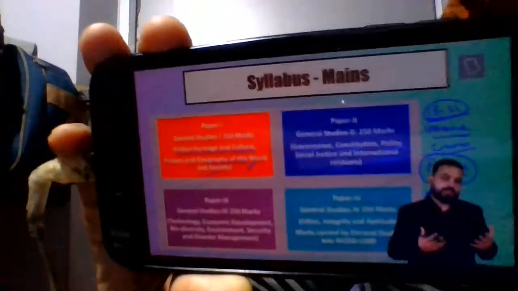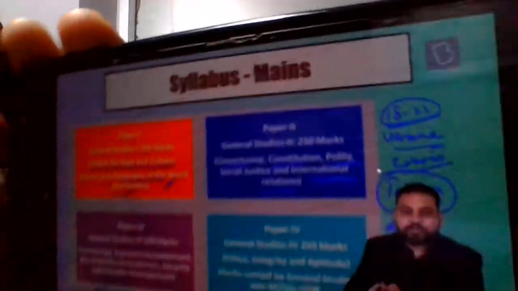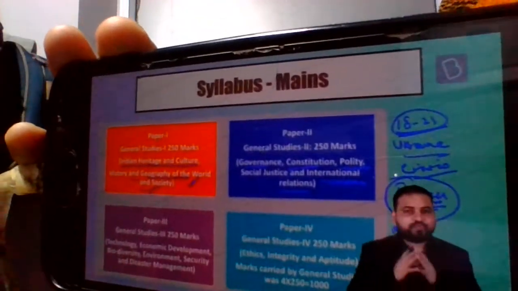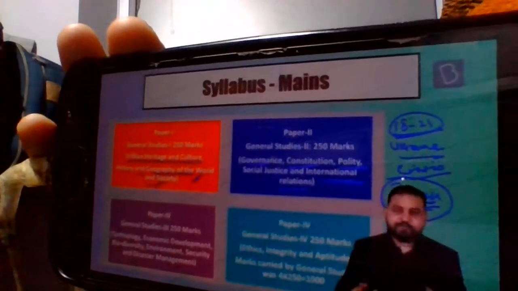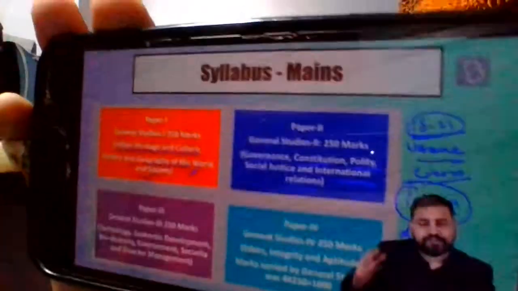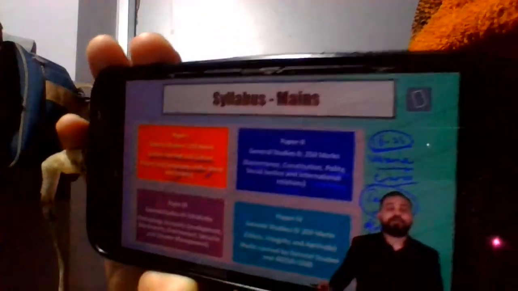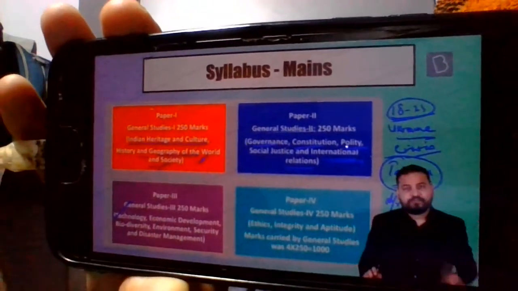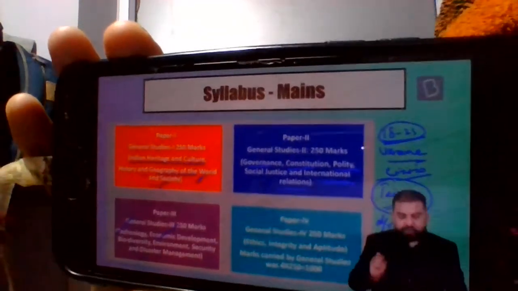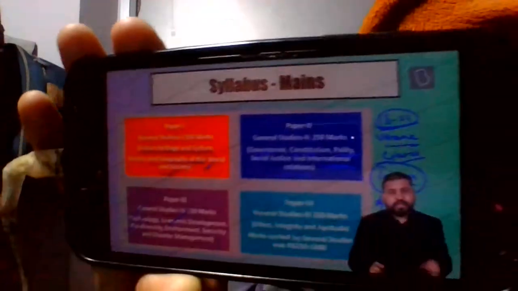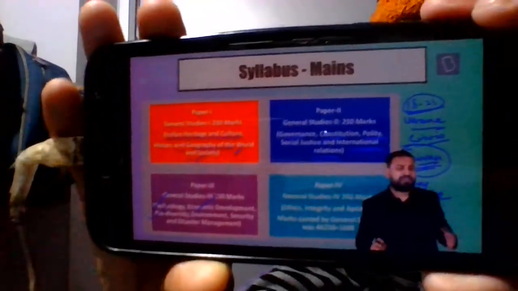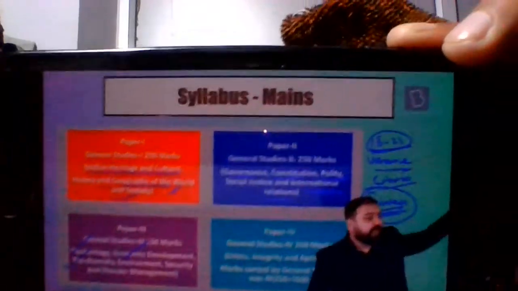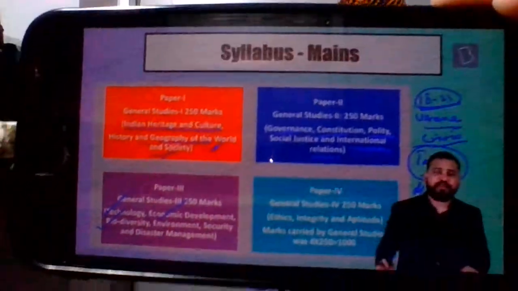In the newspaper. So please understand, the purpose of telling all this in the last 5 minutes is that you understand the importance of the newspaper. Newspaper is very, very important. It's paramount as far as our preparation for the exam is concerned. There is no doubt about that. Third paper, whether it is tech, that is science, whether it is economy, biodiversity, even in disaster management, questions have come. The recent cloudburst in Uttarakhand, such questions have been asked.